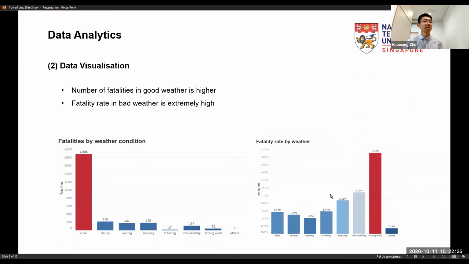And for different weather conditions, we can see the number of fatalities in good weather is very high, but the fatality rate when weather is good is not very high. Actually, the fatality rate in bad weather is extremely high.